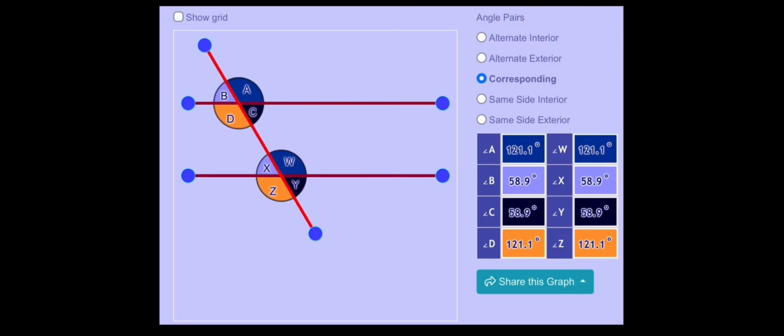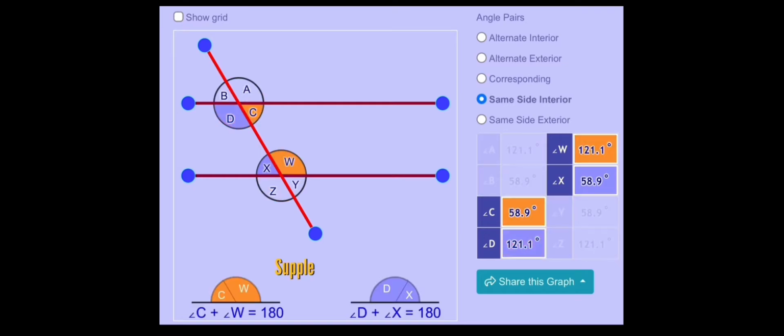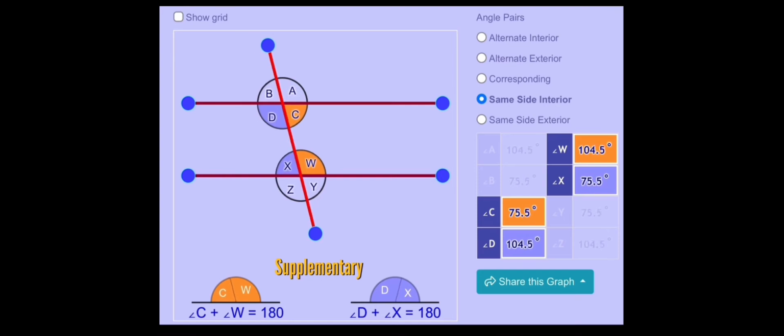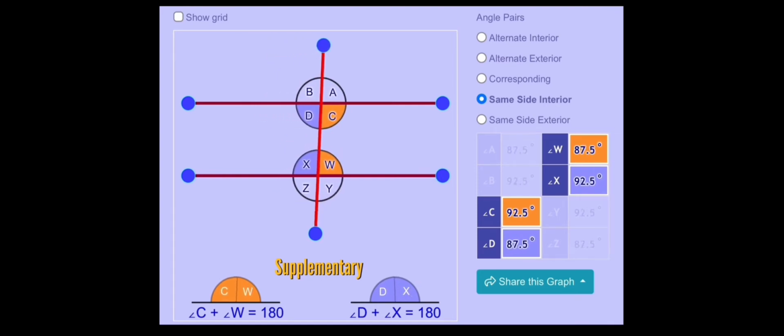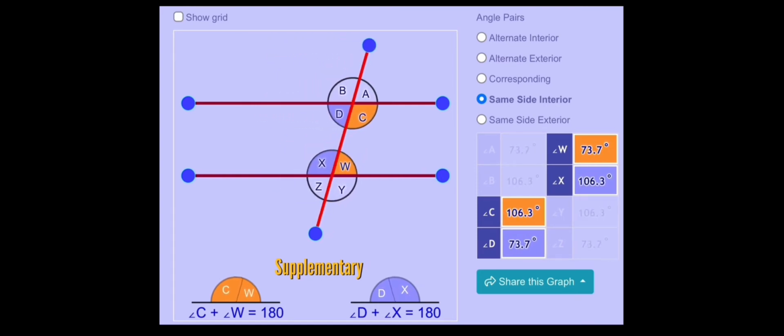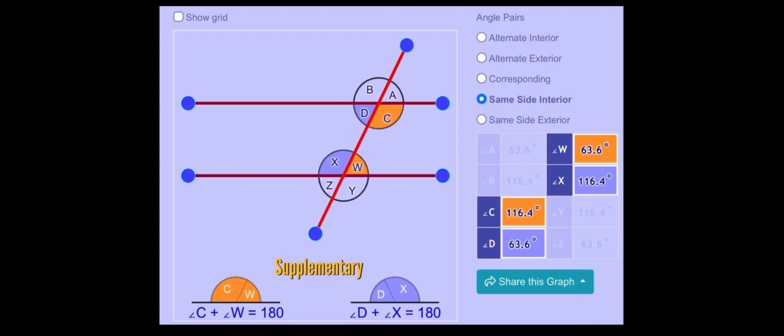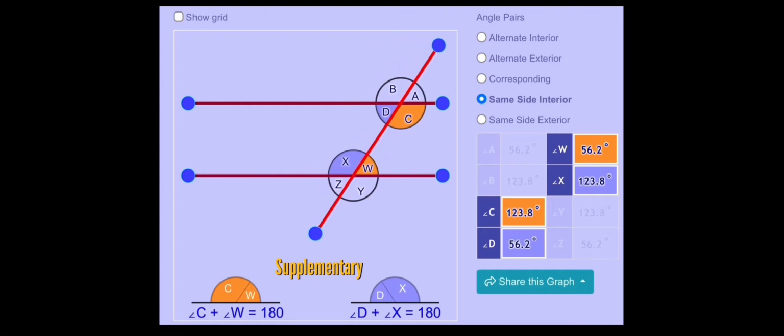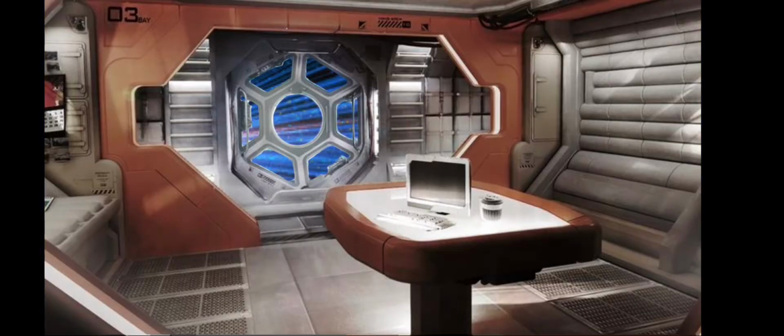And the last pair of interesting angles we can identify are same side interior angles, and those are on the same side of the transversal but interior to the parallel lines, and they always remain supplementary. Recall that supplementary means that they always add up to 180 degrees. So these will be some facts that we can use to help prove some things in geometry, especially what we're going to prove next, that the sum of the interior angles of a triangle always add up to 180 degrees.